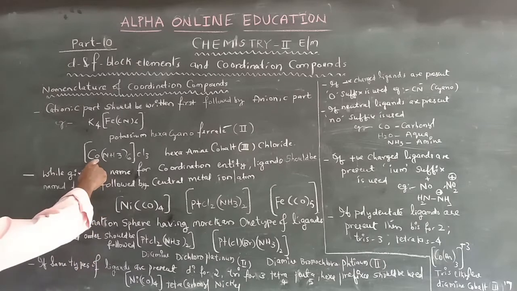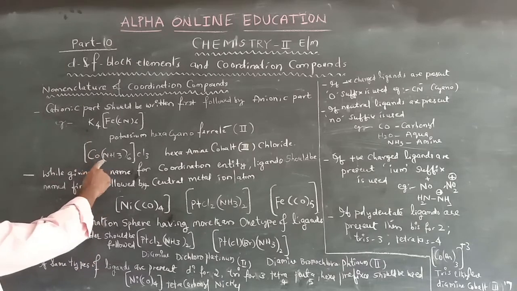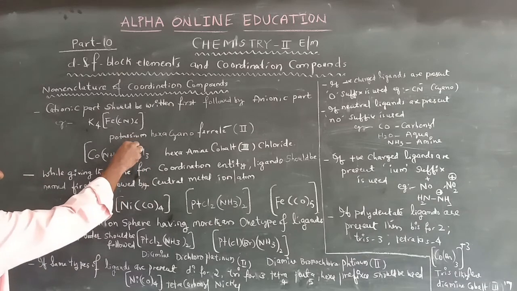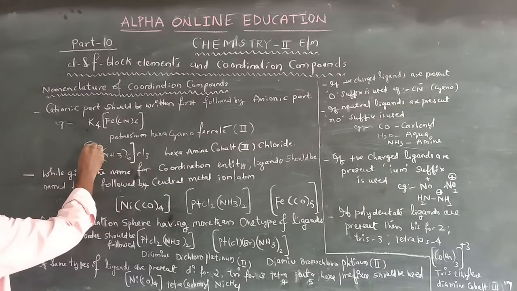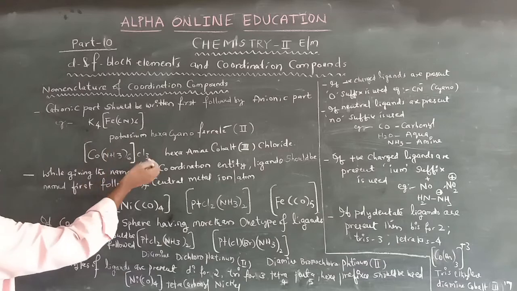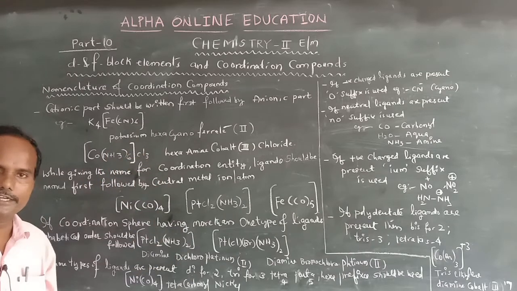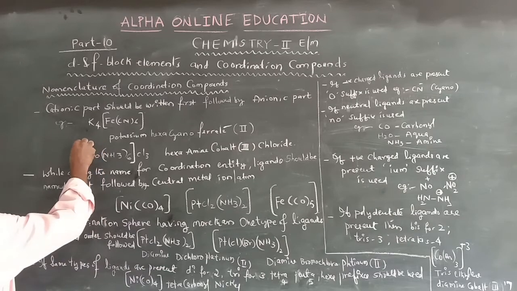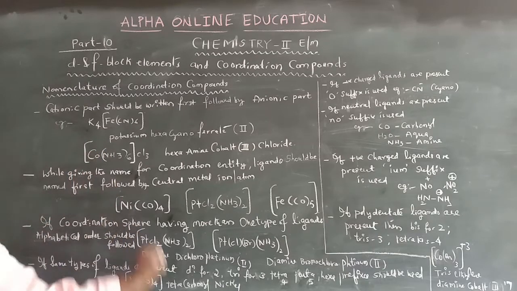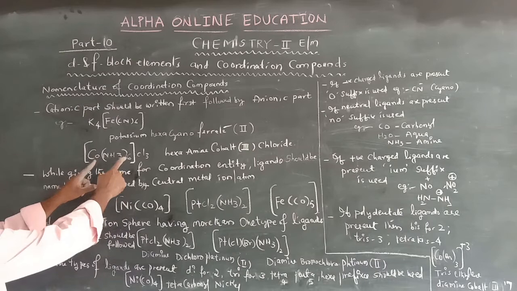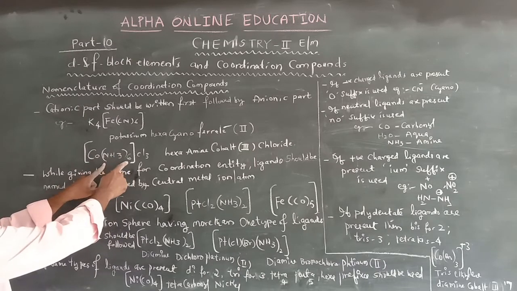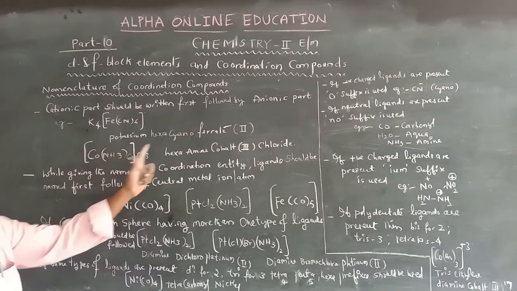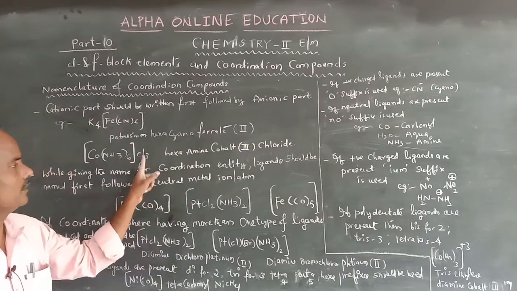Next is another example. Here the coordination sphere carries the positive charge, and the counter ion carries the negative charge. That's why the cationic part should be written first. According to this, hexaamminecobalt(III) chloride. The anionic part is chloride.